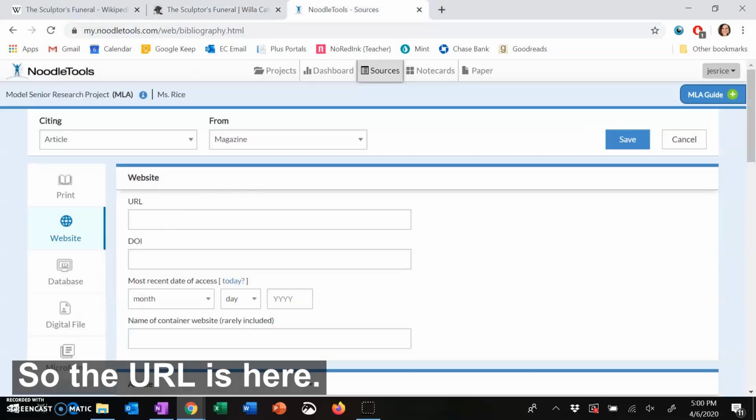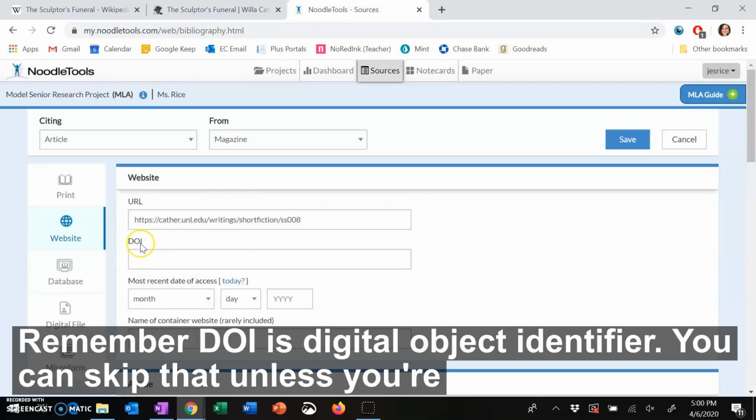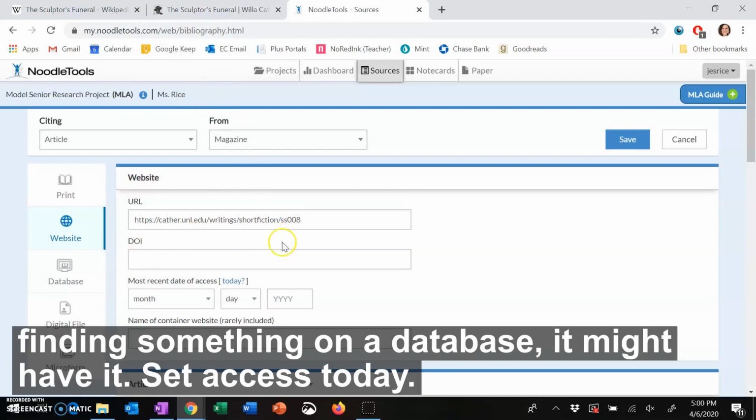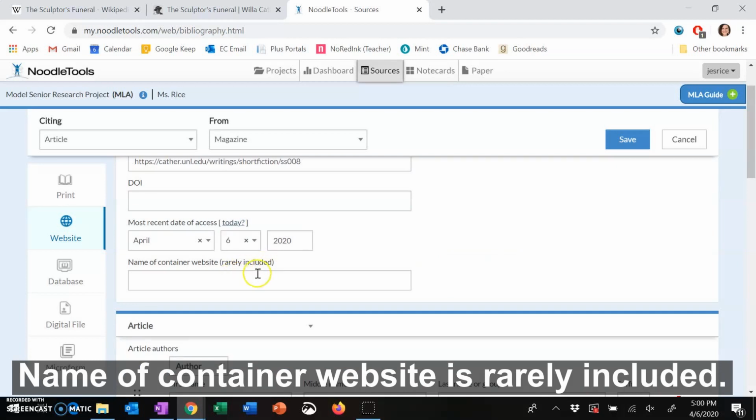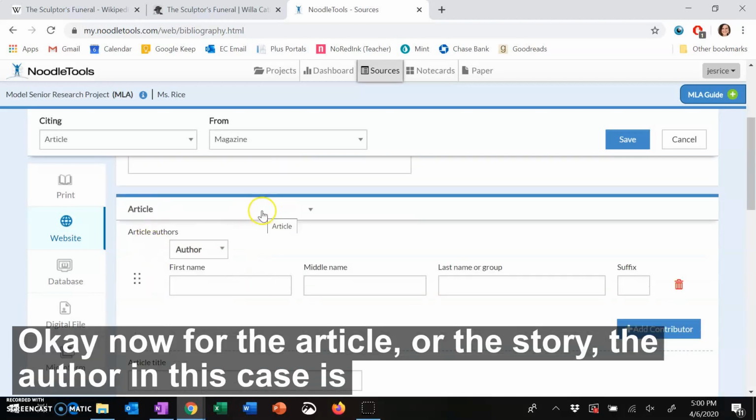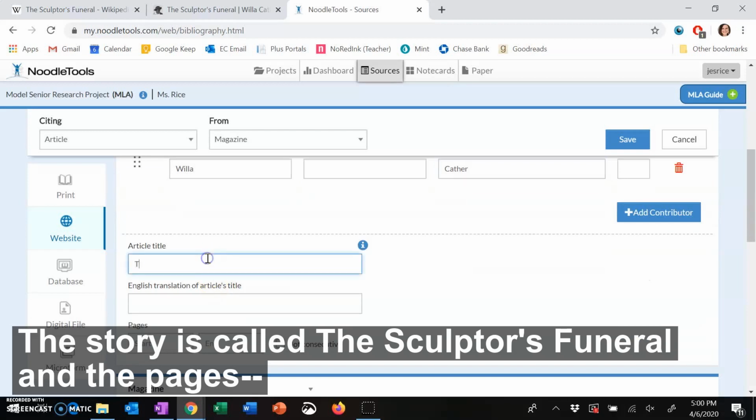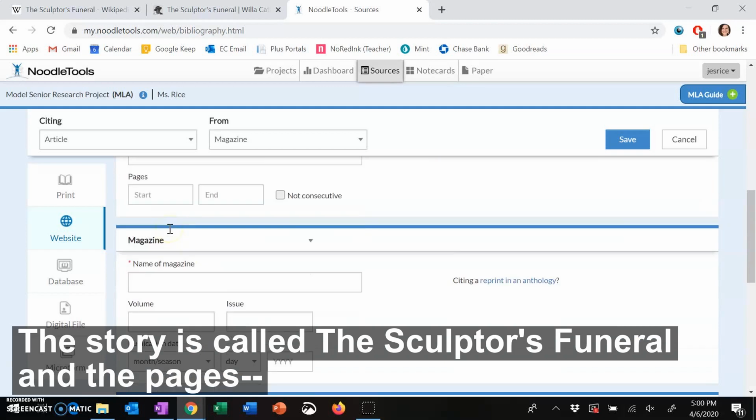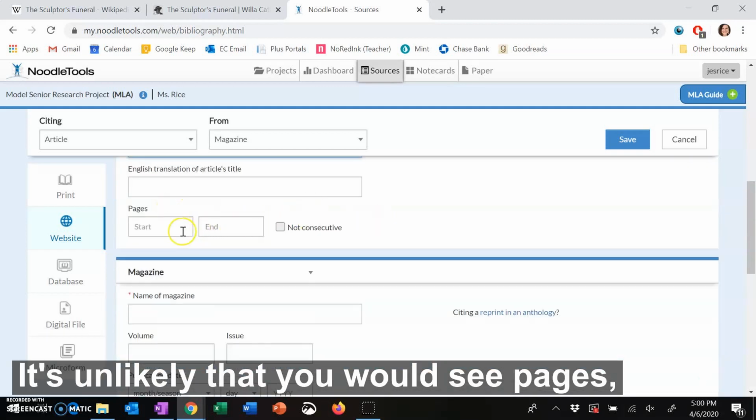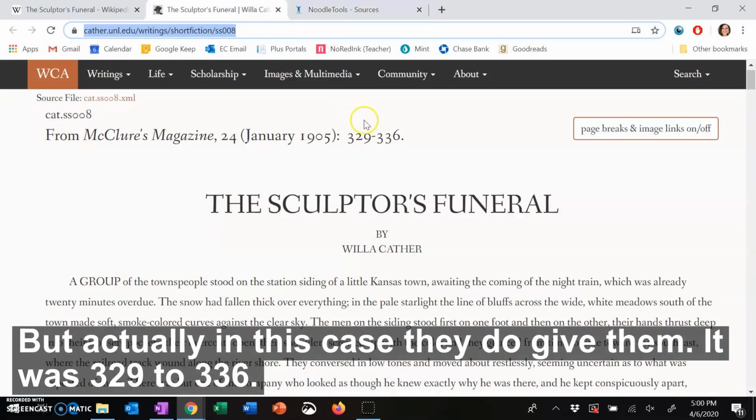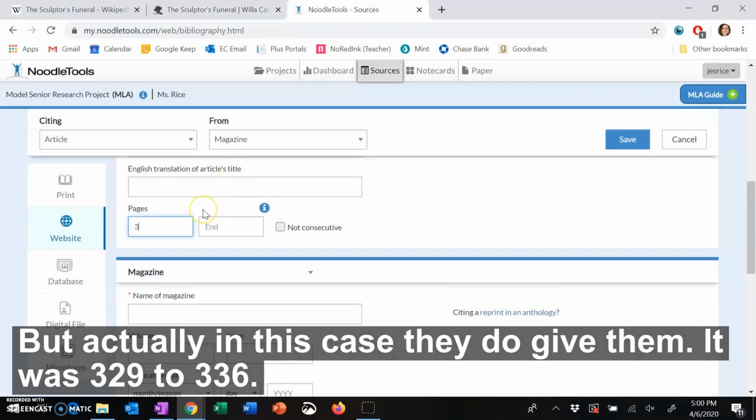So the URL is here. Remember, DOI is Digital Object Identifier. You can skip that unless you're finding something in a database that might have it. Access today. Name of container website is rarely included, so we'll skip that. Okay, now for the article or the story, the author in this case is Willa Cather. The story is called The Sculptor's Funeral. And the pages, it's unlikely that you would see pages, but actually in this case they do give them. It was 329 to 336.